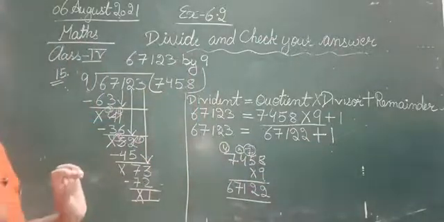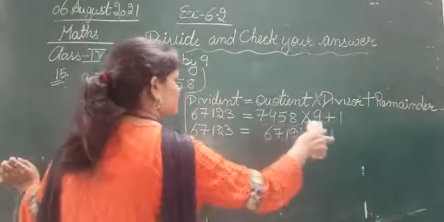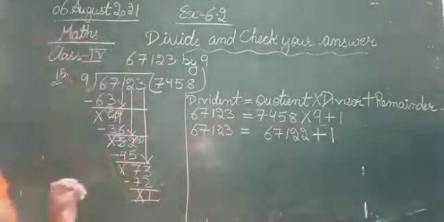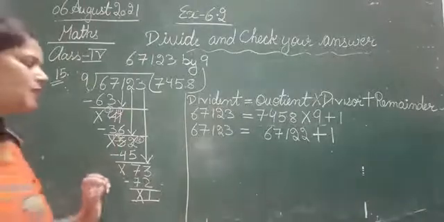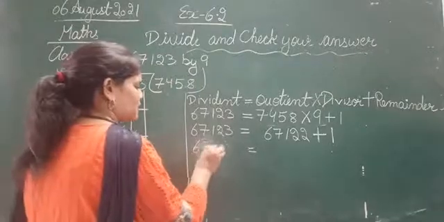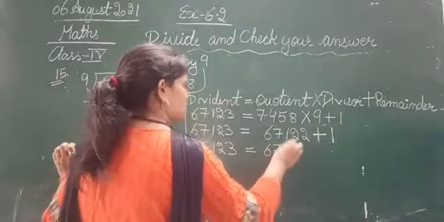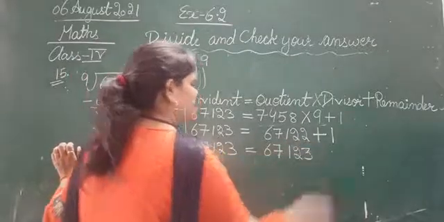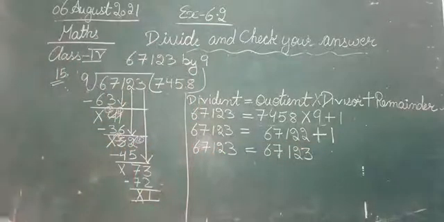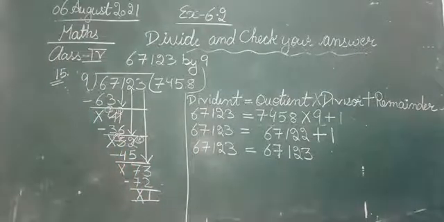ओके, तो इन दोनों को मल्टीप्लाई करके हमारे पास ये आंसर है. Now we have to add the 1. ओके, सो इन दोनों को प्लस करके हमारे पास क्या आंसर आ गया? That is 67,122 plus 1, that will become 67,123. So now as you can see, both the answers are similar. They both are equal. So that means our division is completely correct. My division बिल्कुल सही है.